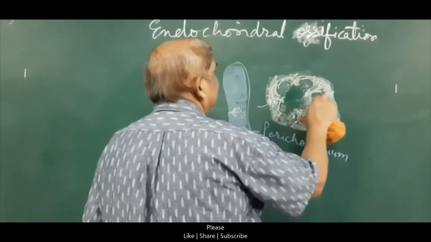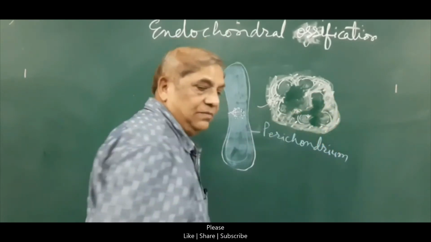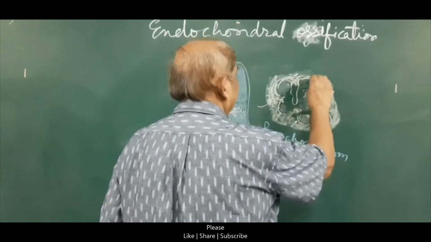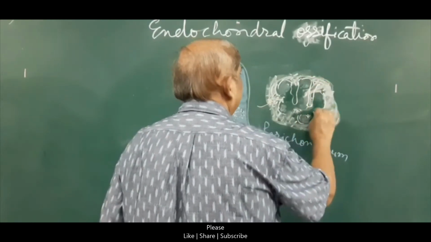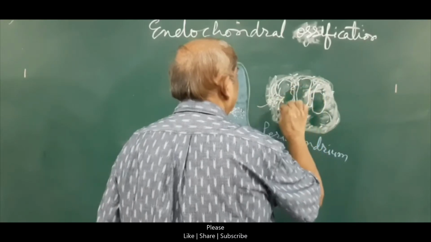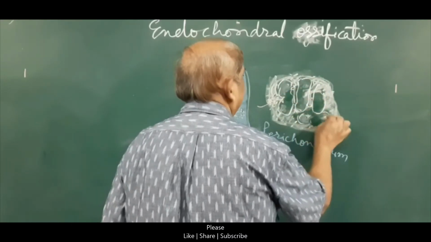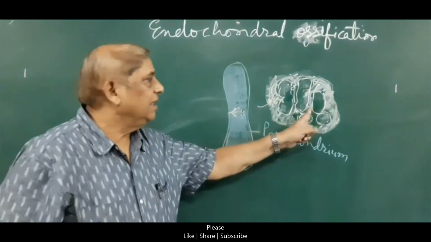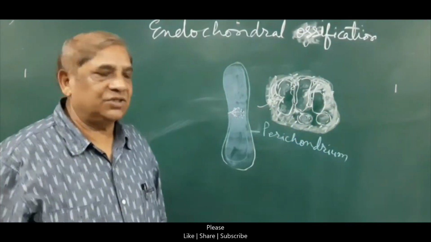Because of this, some areas will become large, so these cavities become large cavities. These large cavities are now called the secondary areolae. Simply remember that it is now called the large cavity.